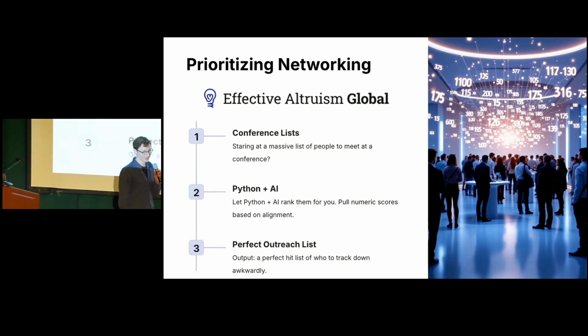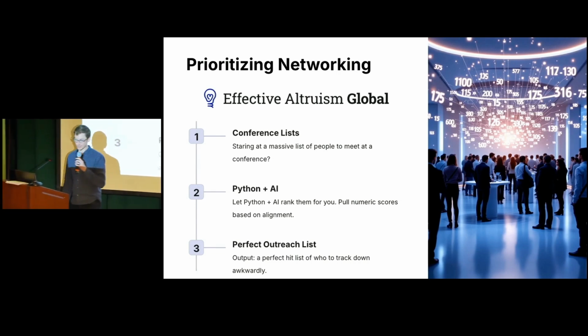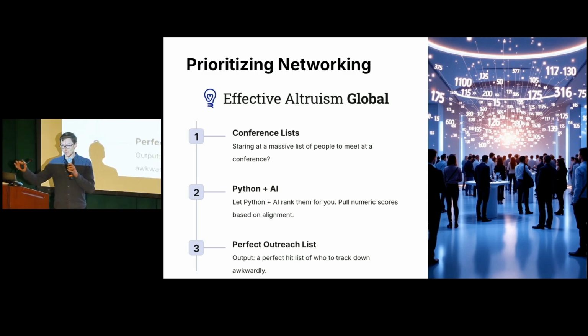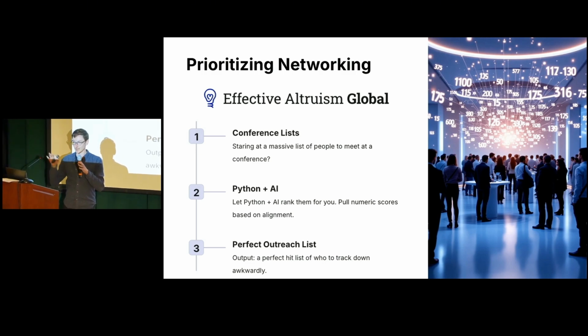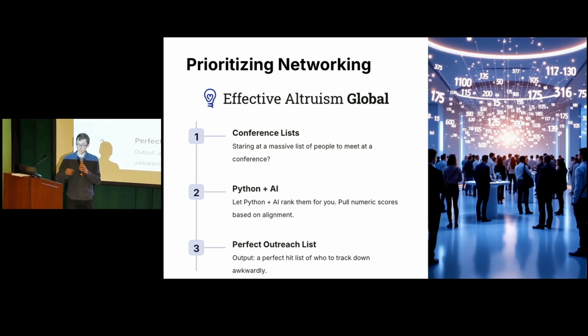So this is a fun one. One thing that I've started doing recently is when I go to an event like EA Global. EA Global makes the attendee spreadsheet really nice and easy to access, so you can download it, and search and filter in lots of different ways. I've started using OpenAI to help me prioritize who I want to reach out to based on what my goals are for any particular conference.